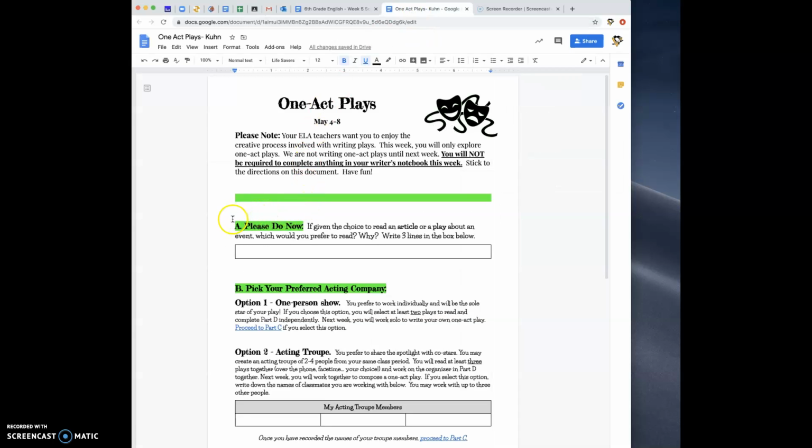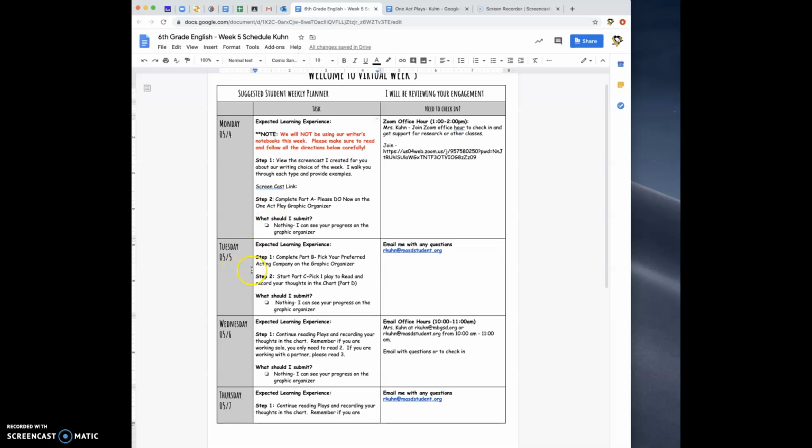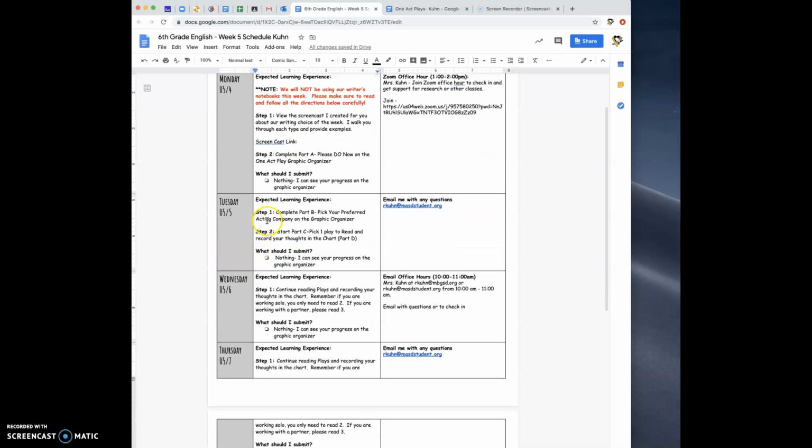So you're going to be completing the Please Do Now question, which says, if given the choice to read an article or a play about an event, which would you prefer and why? And write me 3 lines in that box. Okay. Then if we look at Tuesday, I want you to go back to that graphic organizer and I want you to complete Part B.